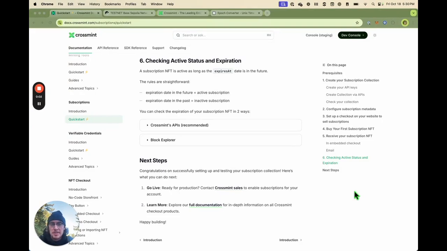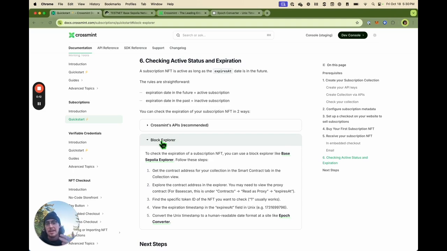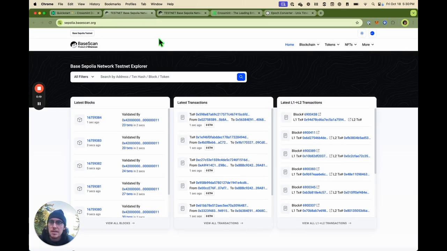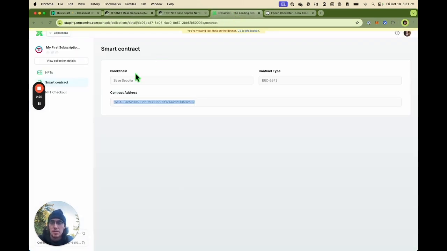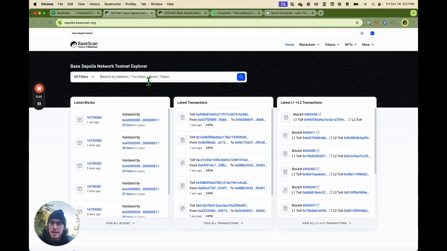So the other way you can see expiration date and active status for your subscription is through the Block Explorer. What's cool about this is it's public. It's the blockchain, so anyone can come in and see whether your customer subscription is active or inactive. So how we do that is for our chain, we go to a Block Explorer. For this case, Sepolia, we go to the Base Sepolia Basescan, and we look for our contract address. So go to your collection, smart contract, take your contract address, and paste it in here.